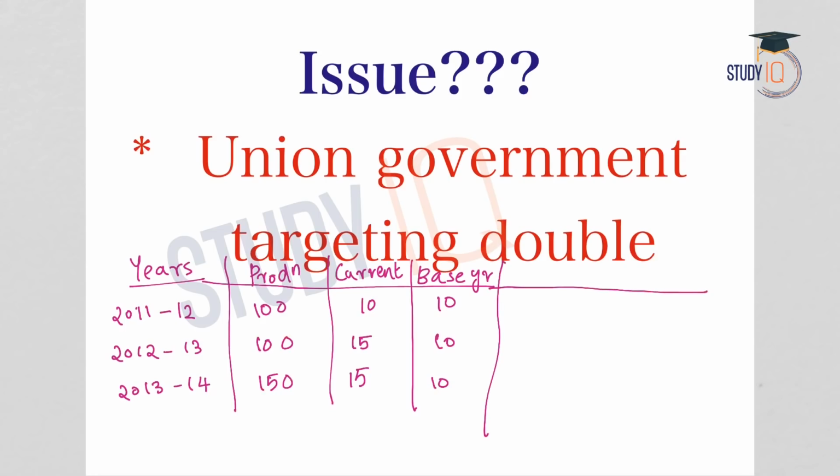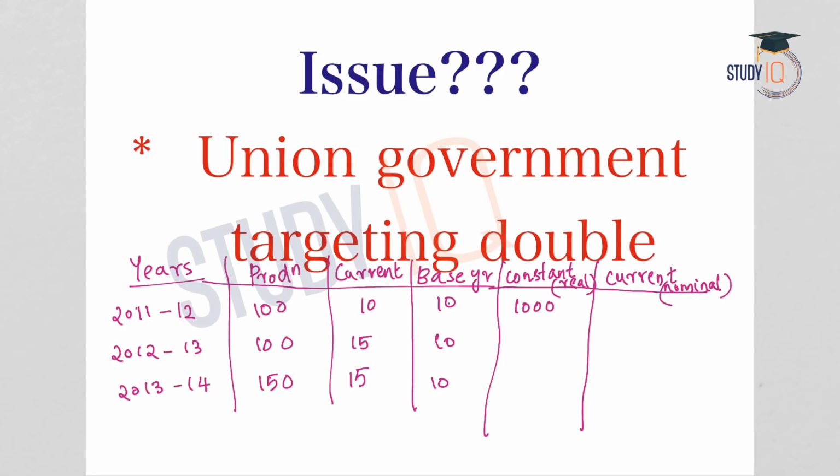Now coming to the calculation of GDP. There are 2 types of GDP, that is constant price, that is the real GDP, and current price, that is the nominal GDP. So at current price we get nominal GDP, and at constant price we get the real GDP. Now how to calculate the GDP? Production into constant, that is base year price, will give you constant GDP or real GDP. Production 100 into base year price 10 is 1000. So real GDP is 1000.